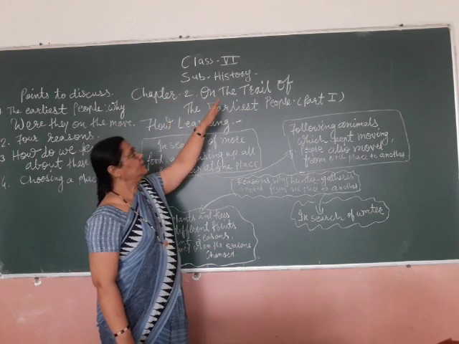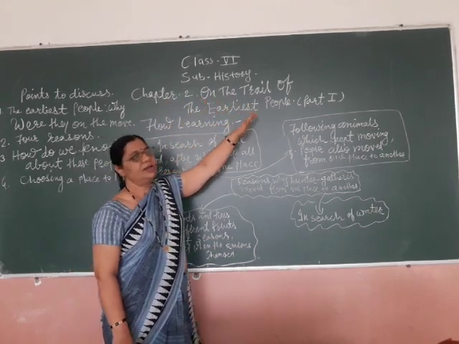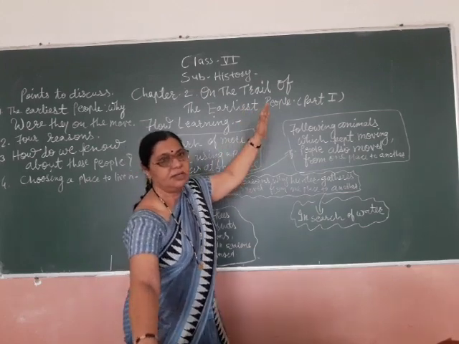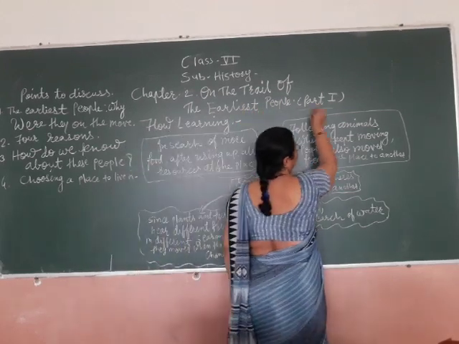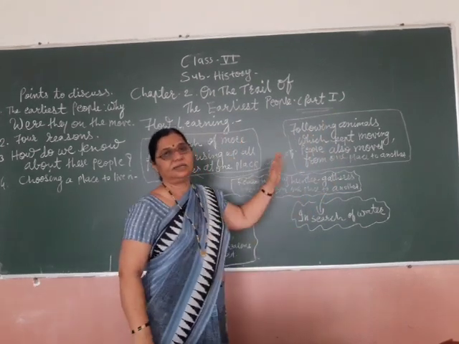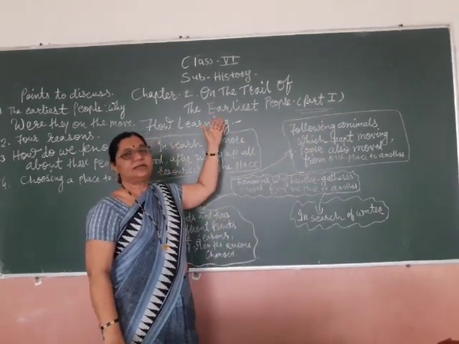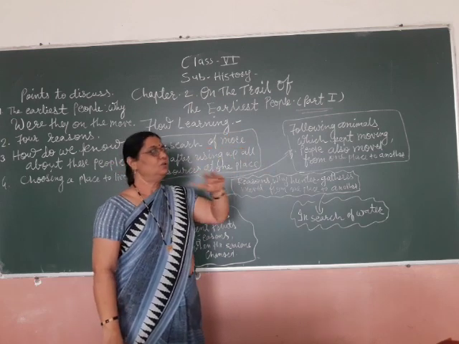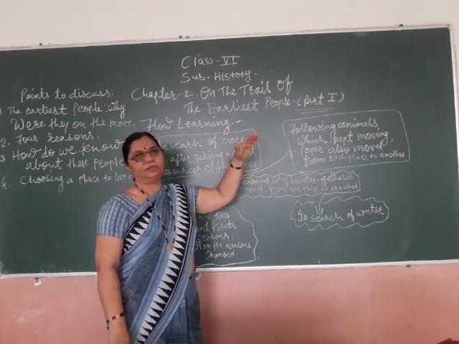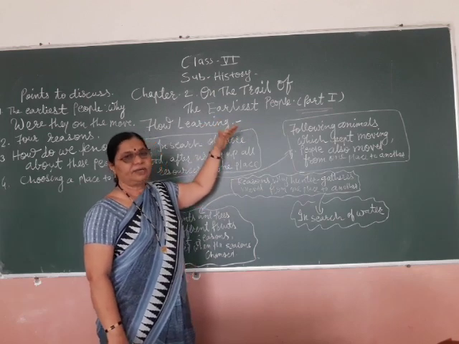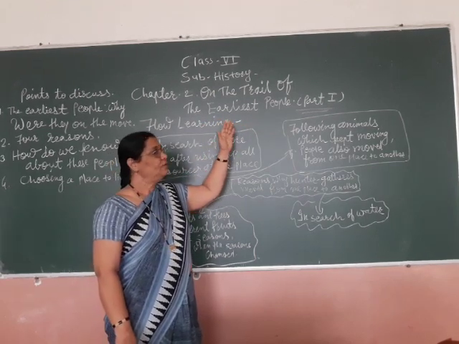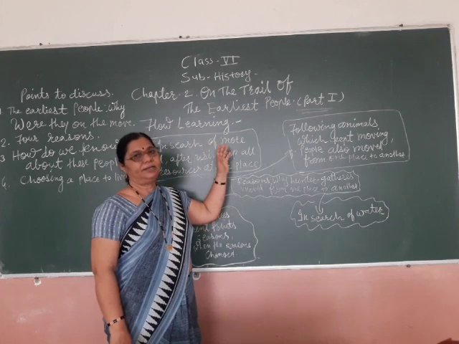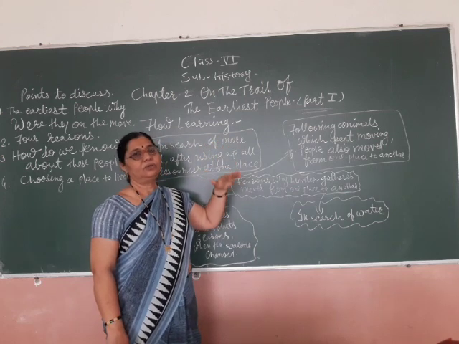Chapter 2, the trial of the earliest people, part 1. Now, why have I written part 1? Because such a large lesson is there and you must understand it very properly. That's why I have divided this lesson into 2 parts, part 1 and part 2. Understood?